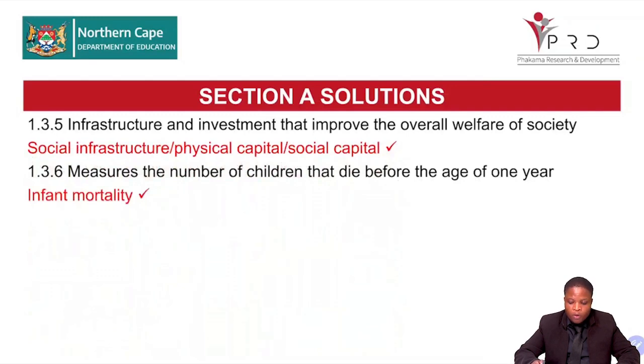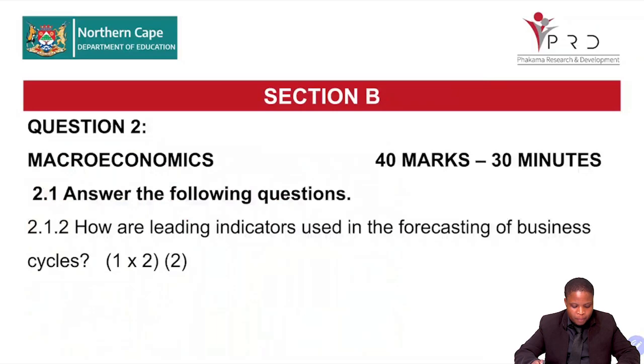Right? We're going to move to section B. 2.1.2. How are leading indicators used in forecasting of business cycle? So grade 12, again, you need to do what? You need to structure your question and then structure your responses and then understand what you are asked.